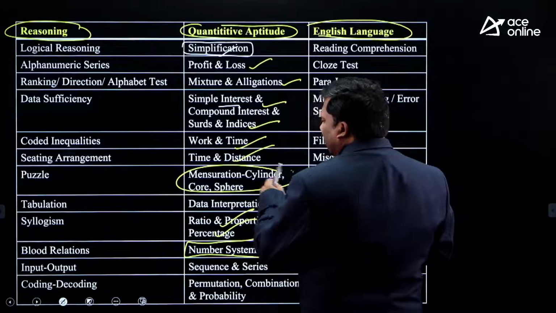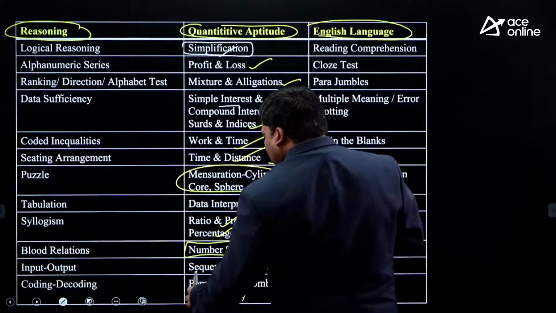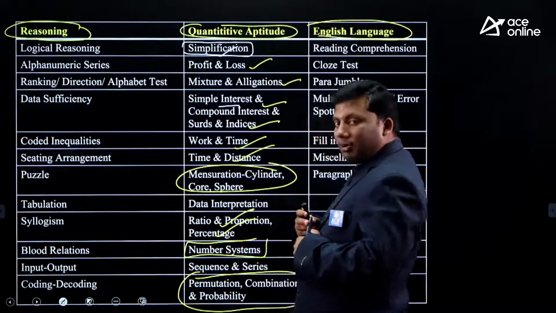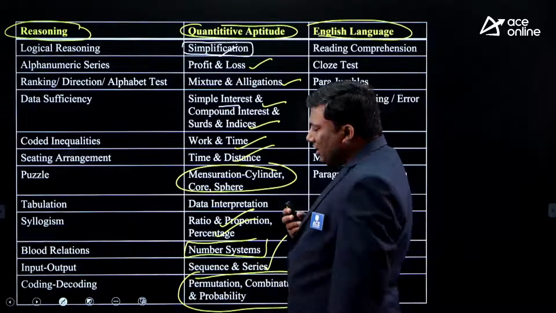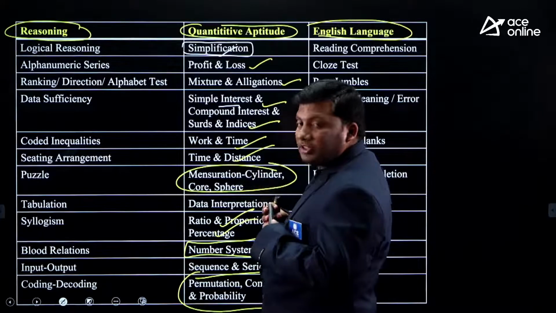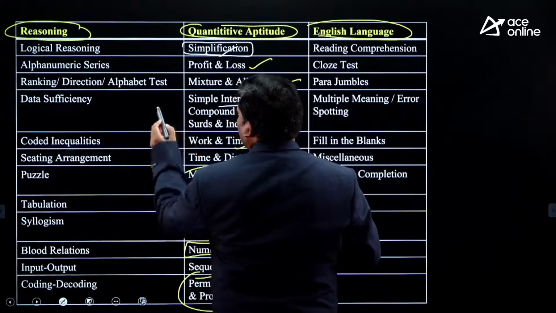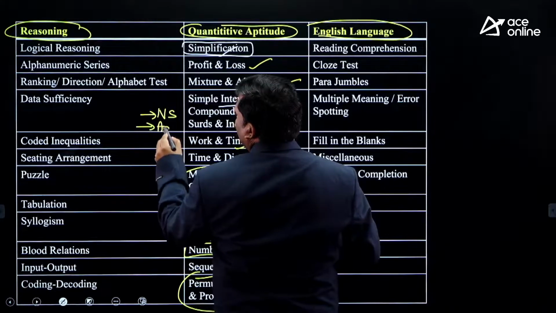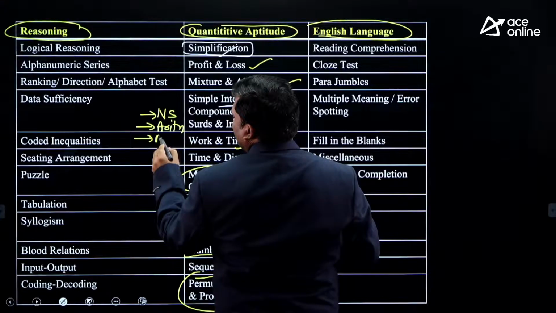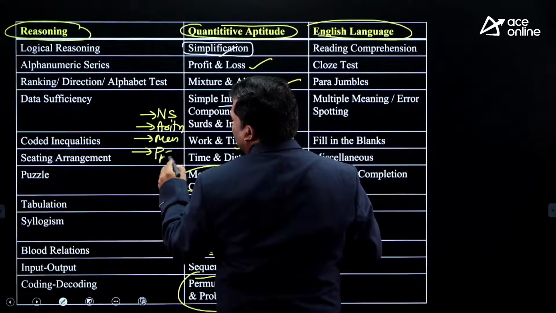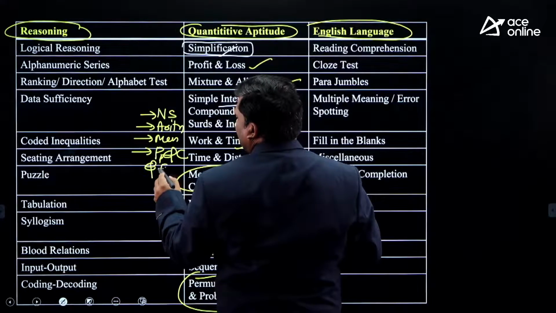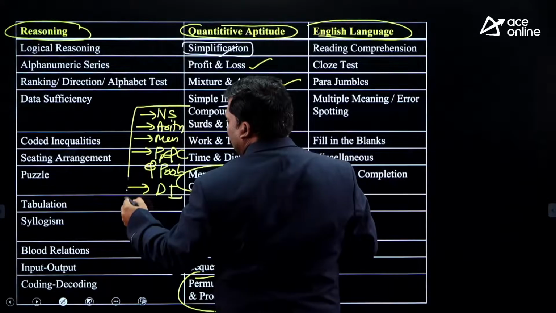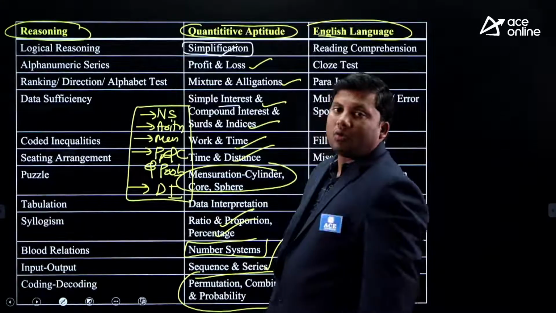What are the other topics apart from arithmetic? There are some questions that come from mensuration. There are some questions that come from permutation, combination and probability. Sequence and series is also very, very important. So if you look at quantitative aptitude, what are the topics that need to be concentrated on? Number system, arithmetic, mensuration, PNC and probability, and DI. These are the main important topics that come from quantitative aptitude.